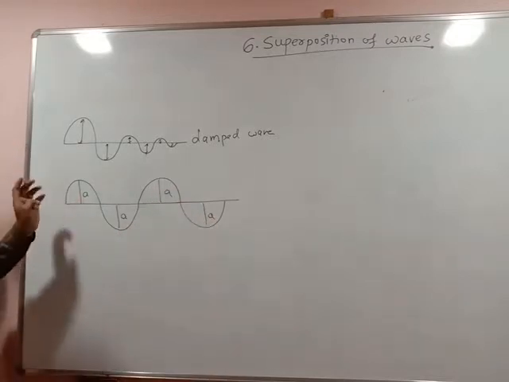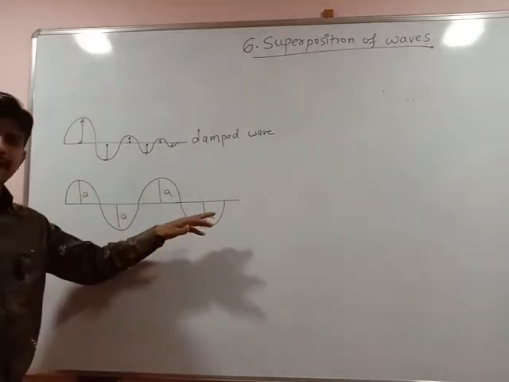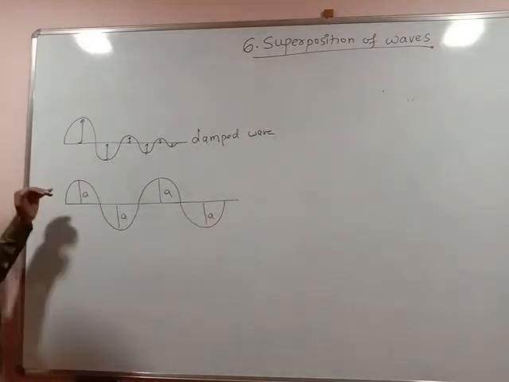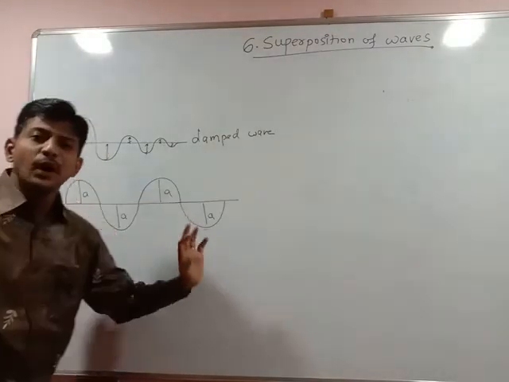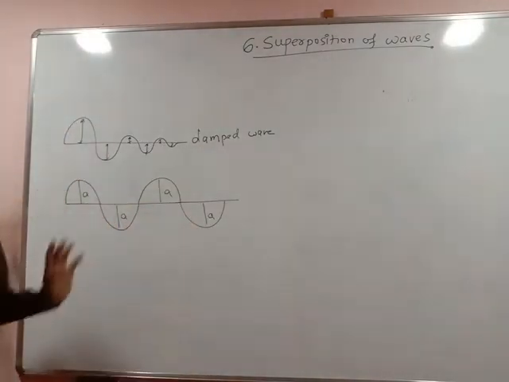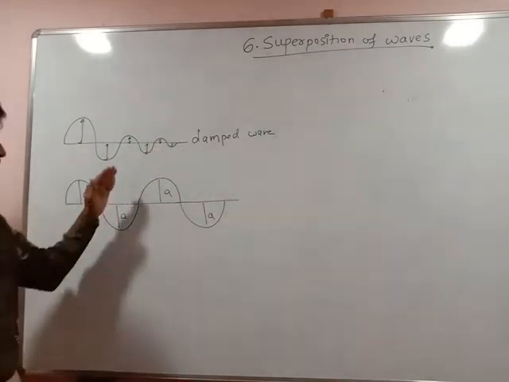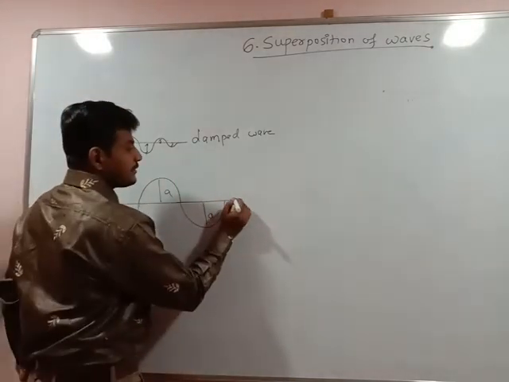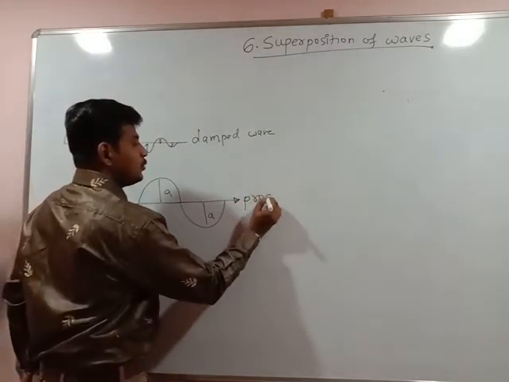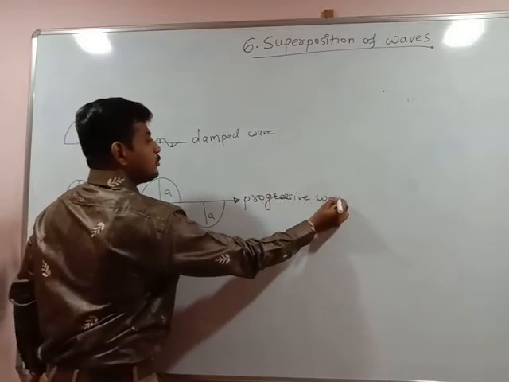The disturbance of the wave is traveling continuously in the medium without loss of energy, or I can say without damping. Damping is also decreasing amplitude. So without damping, that disturbance travels in the medium continuously. That wave is called the progressive wave.